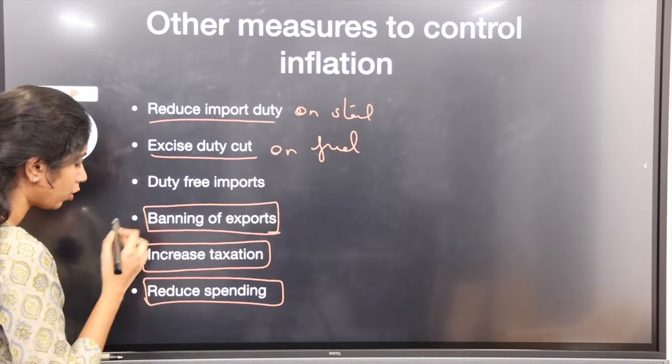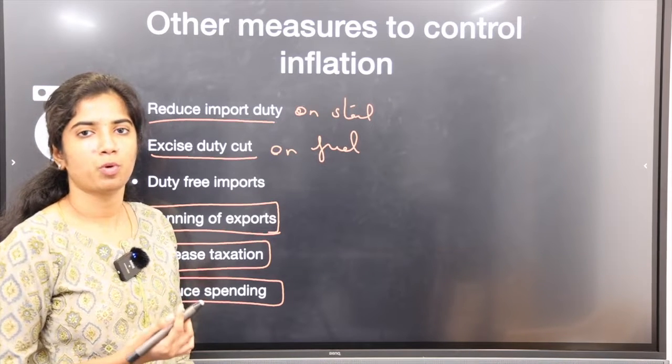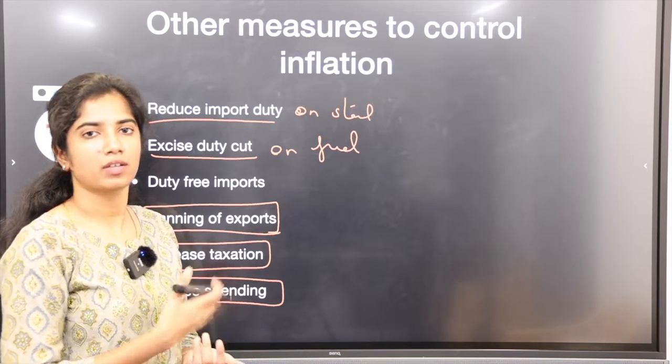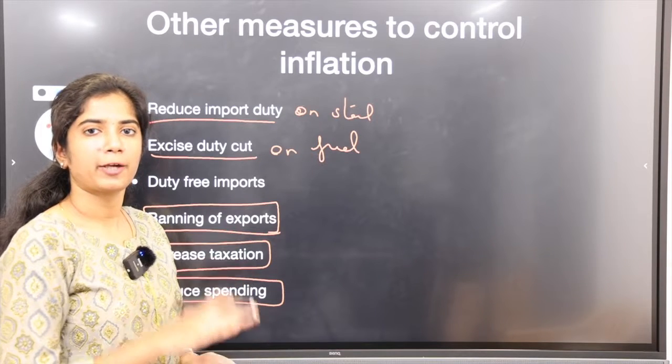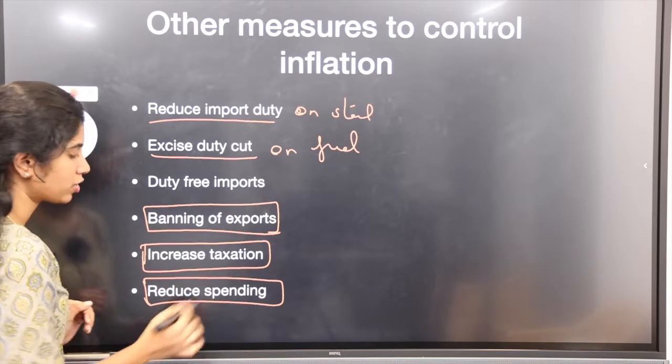For example, during COVID time, the government announced many fiscal policies. So that in turn led to an increase in demand also. So to tame that, it has to reduce spending.